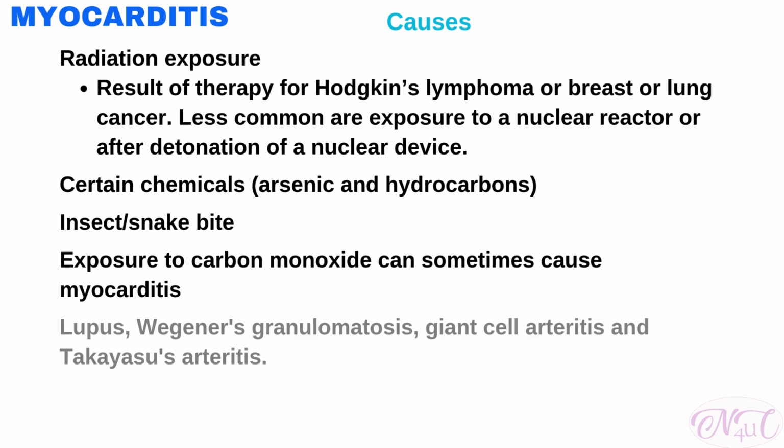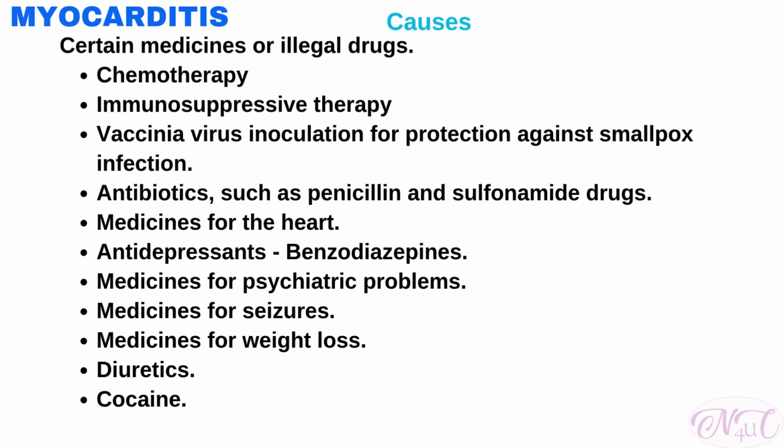Other health conditions like lupus, Wegener's granulomatosis, giant cell arteritis, and Takayasu's arteritis can cause myocarditis. Certain medicines or illegal drugs can cause myocarditis. It may be associated with chemotherapy, immunosuppressive therapy, or vaccinia inoculation for protection against smallpox infection. Allergic or toxic reactions to antibiotics such as penicillin and sulfonamide drugs.